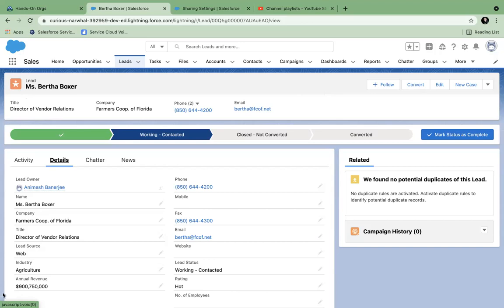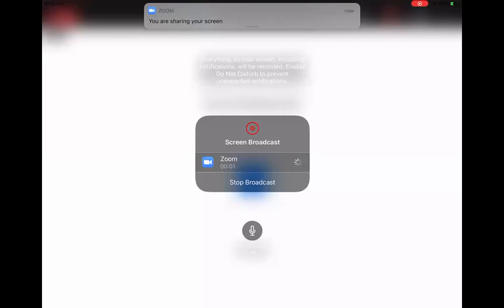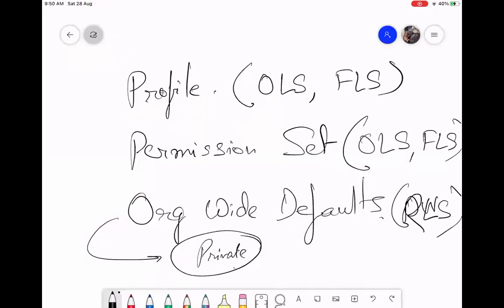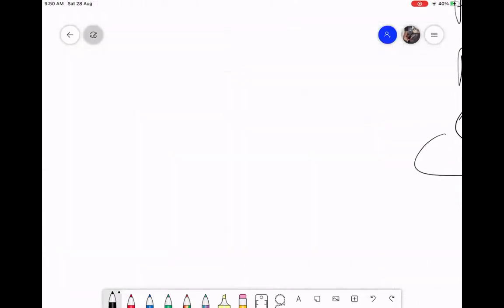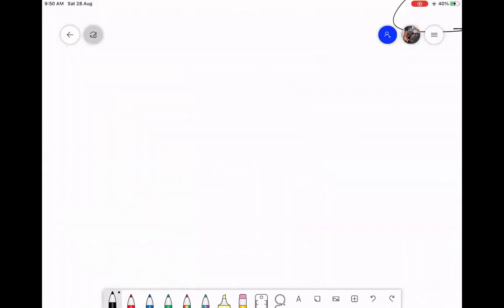So now we will go back to our whiteboard once again. So we saw that the owner and this private OWD setting, object wide defaults, is very crucial, through which only the owner can access that record, or we obstruct the non-owners from seeing or modifying records, right?